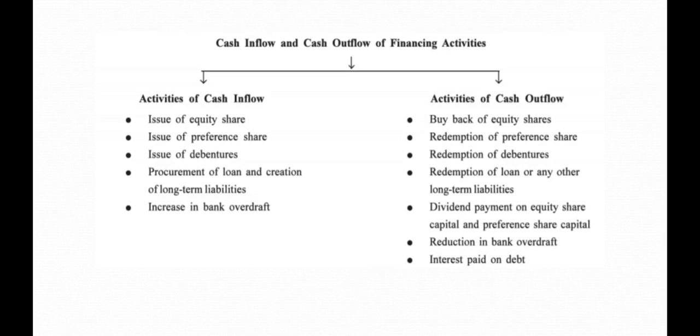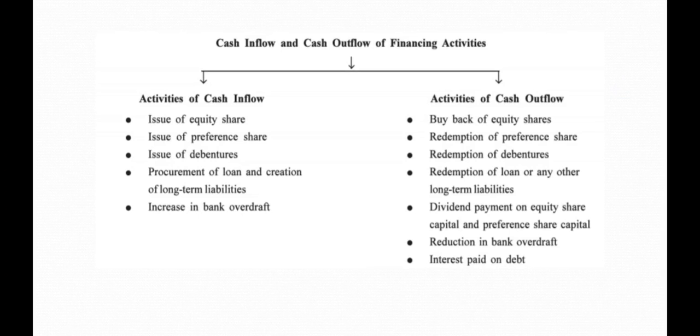Friends, equity share capital and preference share capital are the sources of cash inflow for financing activity. So any payment done for that, that is dividend or any interest, will be considered as an activity of cash outflow of financing activities. Reduction in bank overdraft is a financing activity. Interest paid, as I said, is also a financing activity. Which interest is it? This is the interest on debentures or any loan which is borrowed.